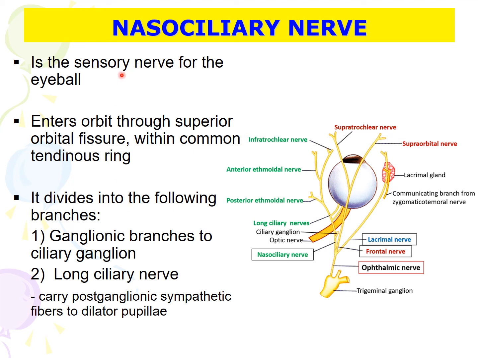Nasociliary nerve is a sensory nerve for the eyeball. It enters the orbit through superior orbital fissure within common tendinous ring. It divides into several branches. First, ganglionic branches to the ciliary ganglion. It has a long ciliary nerve which carries postganglionic sympathetic fibers to the dilator pupillae muscle.